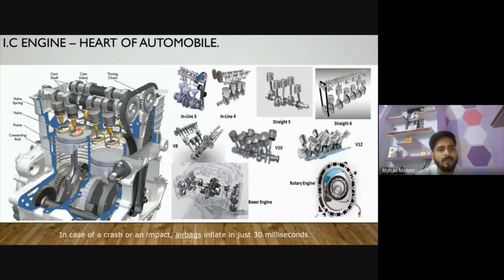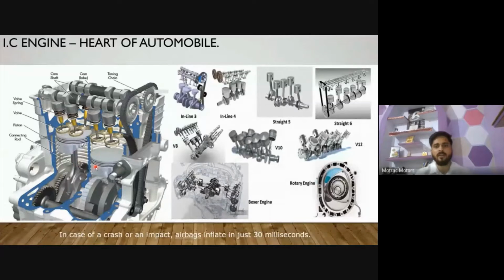If we are using a petrol engine, the power stroke comes from the spark plug, and if you are using a diesel engine, the power stroke comes from something different: it gets heated up and the fuel injector sprays the fuel in that section. The third process is the power stroke, and then it starts to expand. Suction, compression, power and exhaust: these are the four processes behind this engine.